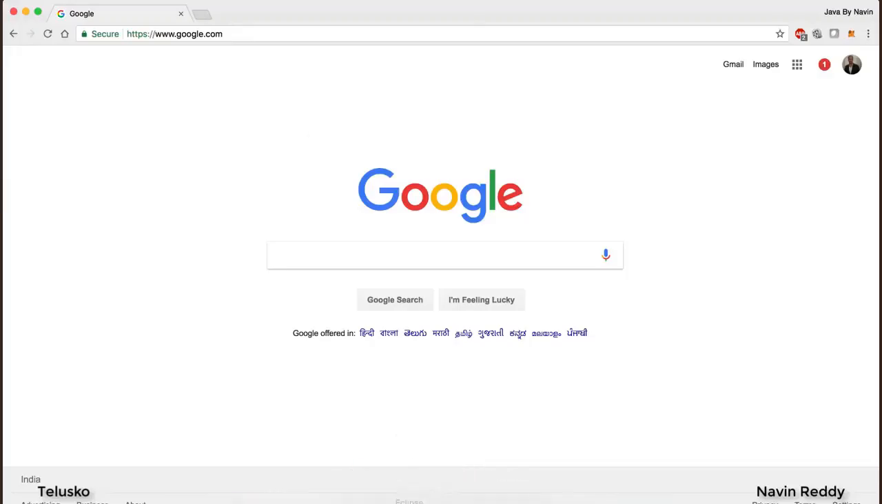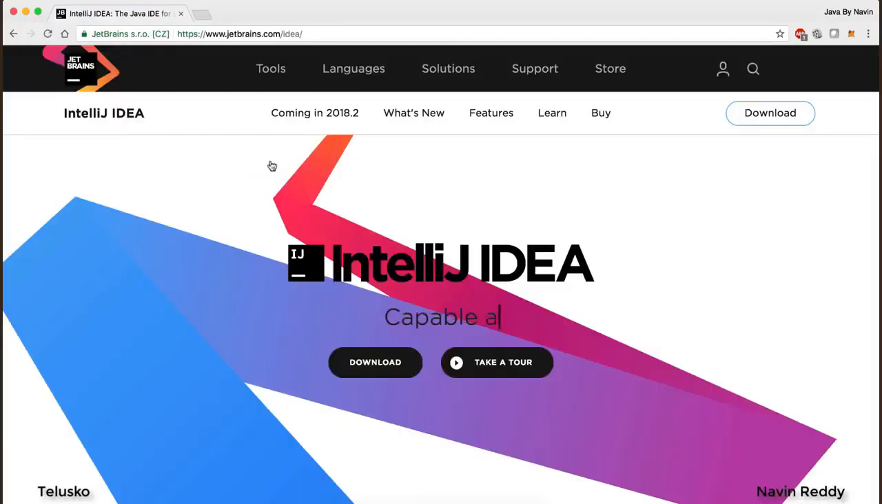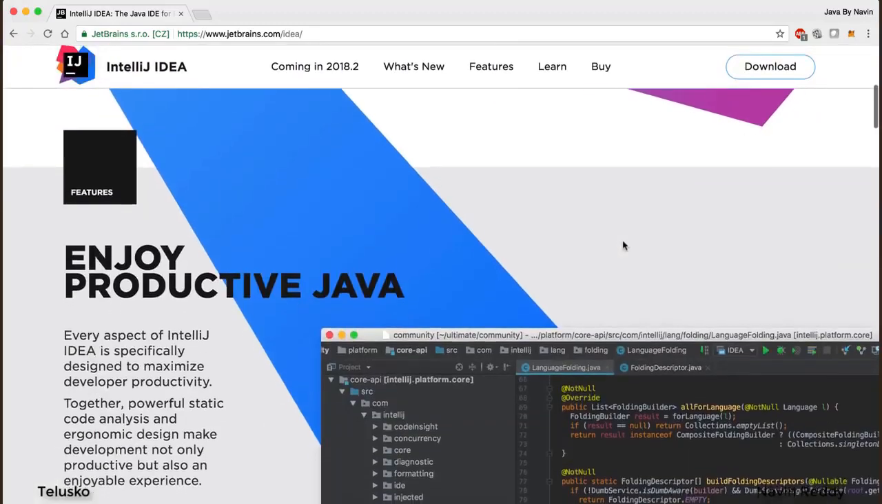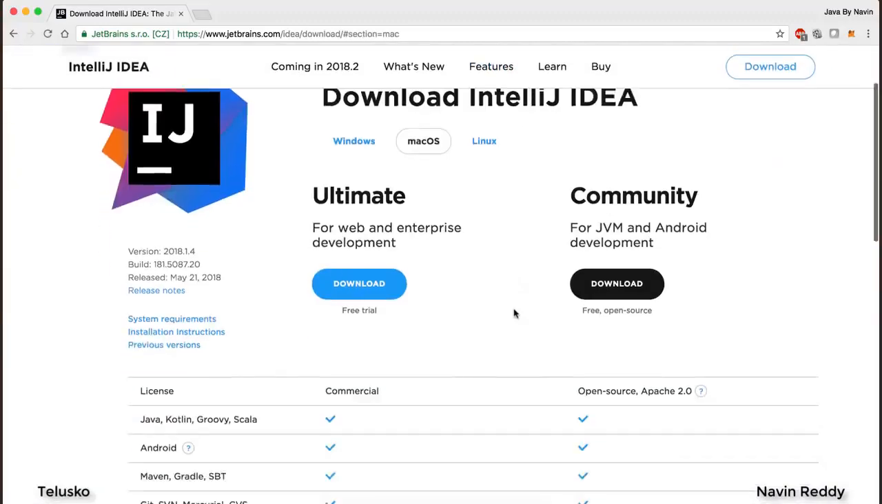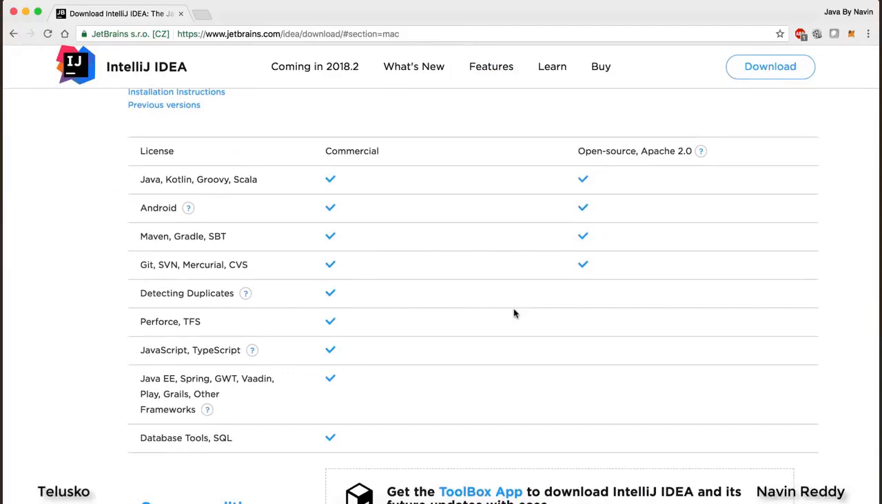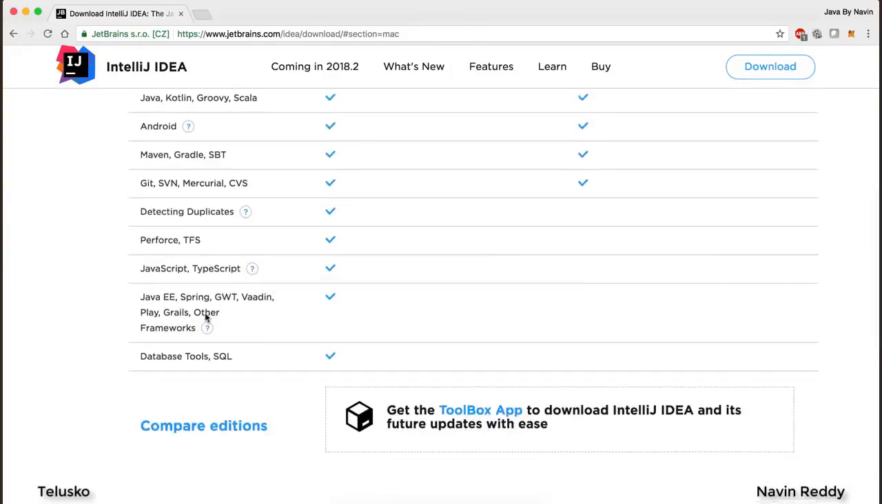If you just go to Google and search for IntelliJ, just click enter, you can see this is the official website which belongs to JetBrains, and you can download the IntelliJ IDE. The only problem is it's not free for Spring. They have two versions: one is the community version and the second one is the enterprise one, or the Ultimate, as you say. Community is free. If I click on download, you can see we'll have two options. Community is free, but if you want to work with the Spring Framework, you need to go for the commercial one, which is Ultimate. And yes, commercial provides you Spring features. So you can go for this one.